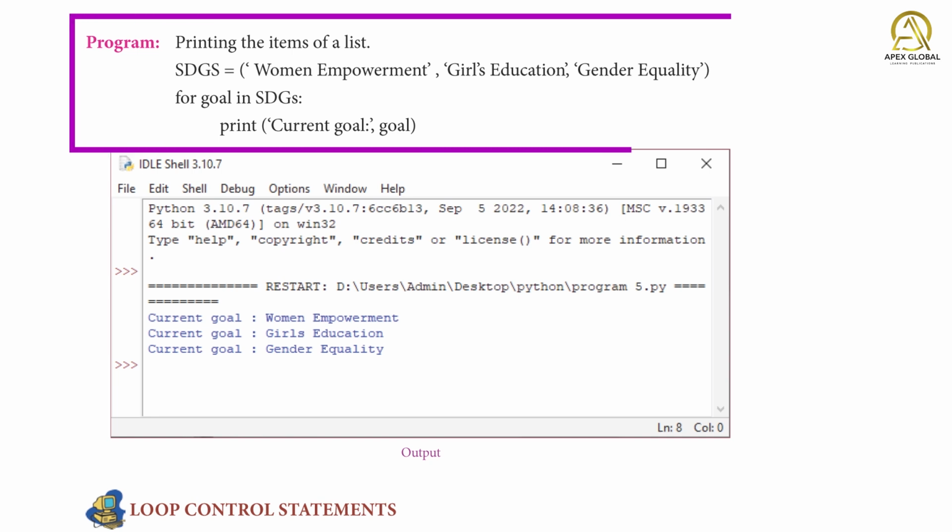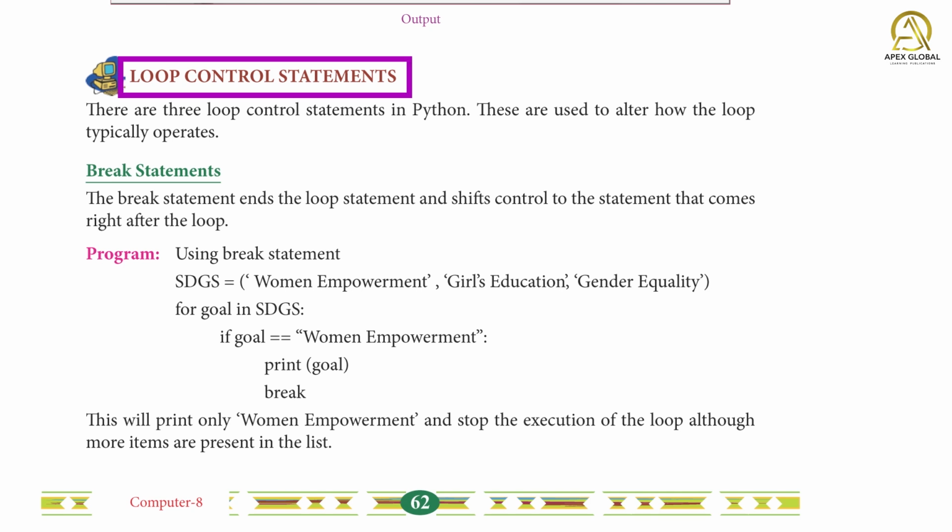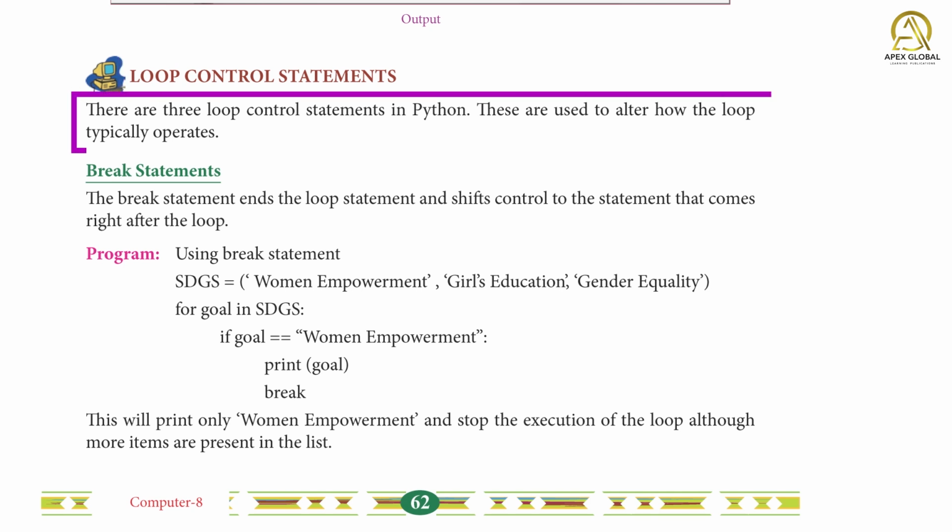Program: printing the items of a list. SDGs = ["women empowerment", "girls education", "gender equality"]. for goal in SDGs: print("current goal:", goal). Loop control statements. There are 3 loop control statements in Python. These are used to alter how the loop typically operates.